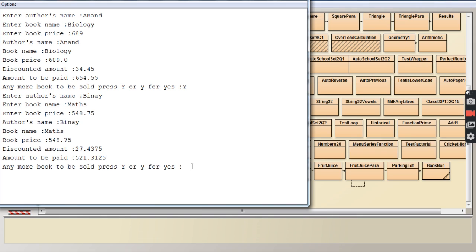Now let us say we don't have any more books to be sold. I'll say n for no, and n is not equal to y, false, so it will come out of the loop. See, I press the enter key, so it is not asking me to enter the details like author's name, book name, price and all. It is not asking because I have said no.